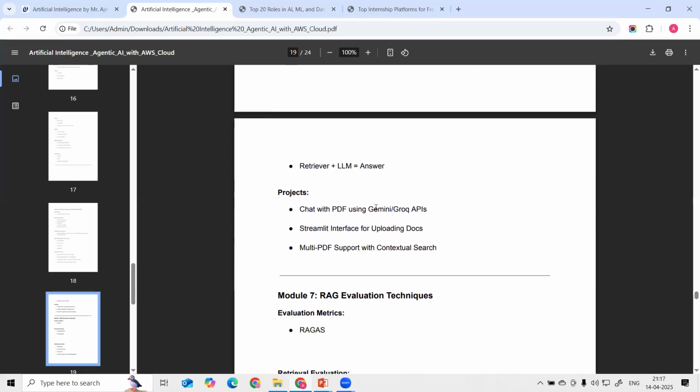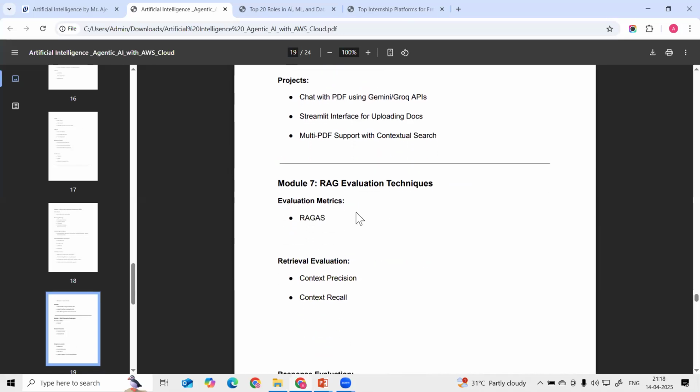Chat with multiple PDFs with the help of Gemini, Groq API, OpenAI. Then we are also building the Streamlit and Gradio interface, uploading documents, uploading these multiple PDFs and getting the response.